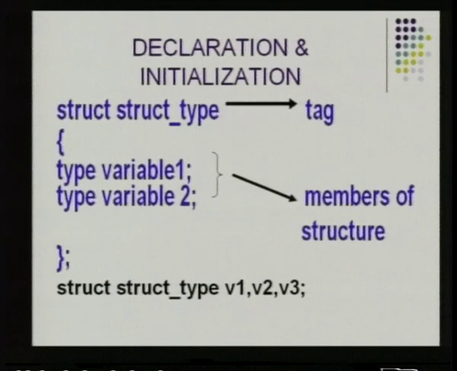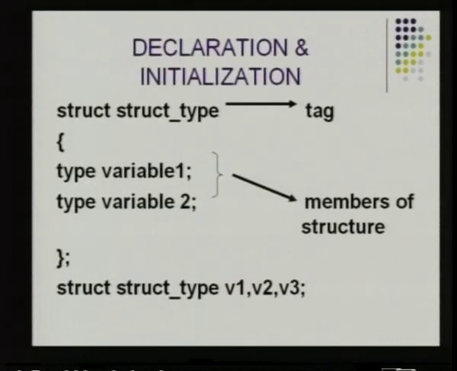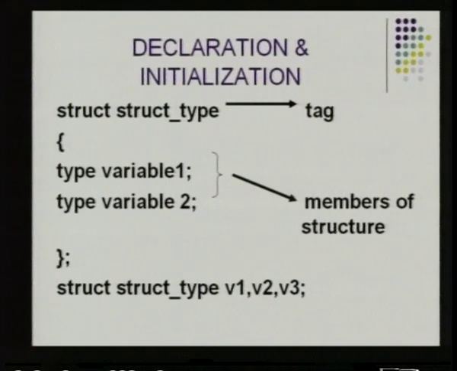Struct is the keyword that is used to tell the compiler that we are defining a structure. Then, struct type, that is, we are going to give the name of the structure or the type of the structure, that is called the tag. So, struct type is just a syntactical word used here. The actual way to identify it, normally when we speak or refer to it, we call it the structure tag.